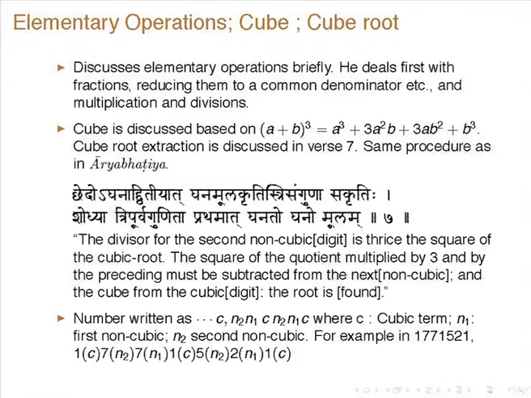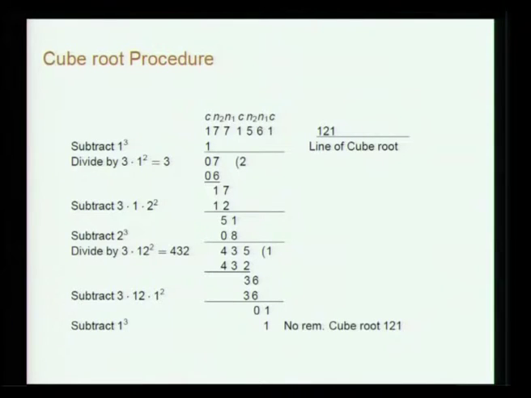For example, in this 1771521, you start from the right actually, so 1 is C, 2 is N1, 5 is N2 and so on. I do not have to explain, the same example has been done. So, I will skip the details.